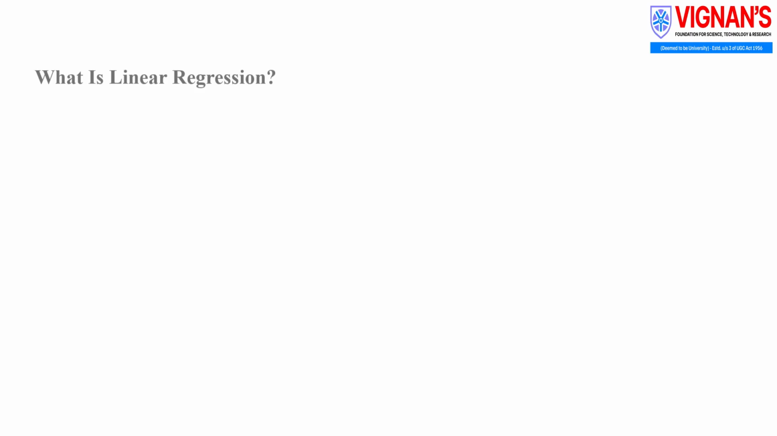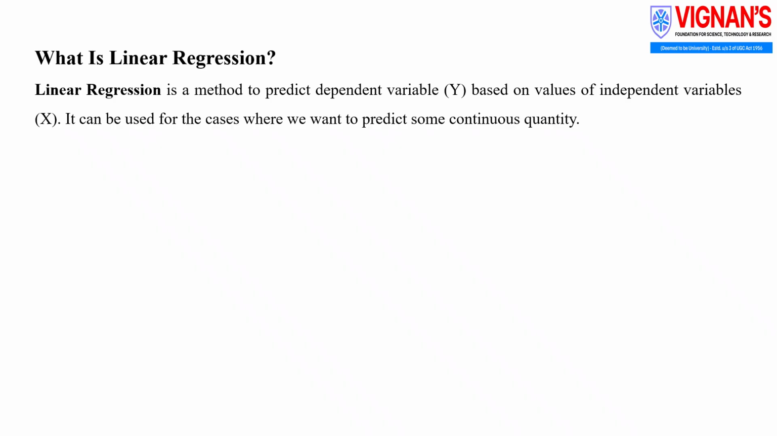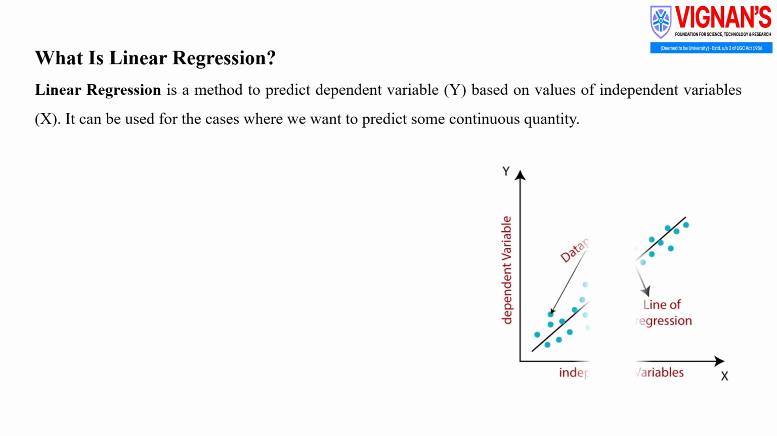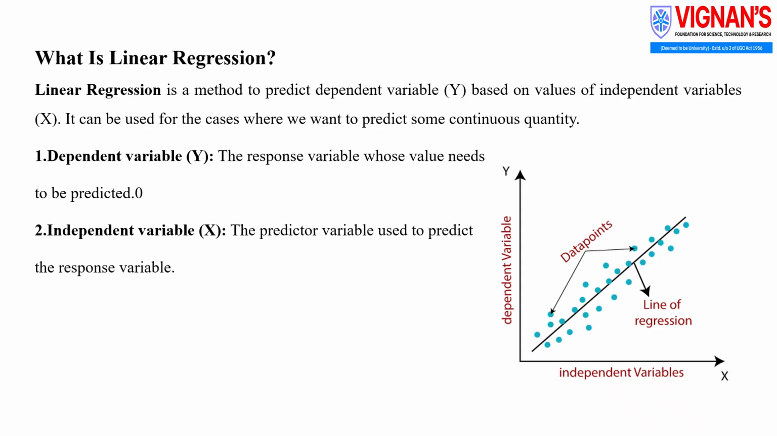What is simple linear regression? Simple linear regression is used to understand the relationship between one independent variable and one dependent variable. In the graph, the vertical axis shows the dependent variable, y, while the horizontal axis represents the independent variable, x. Each dot represents an observed data point. The straight line passing through these points is called the line of regression. It shows the best linear relationship between x and y.